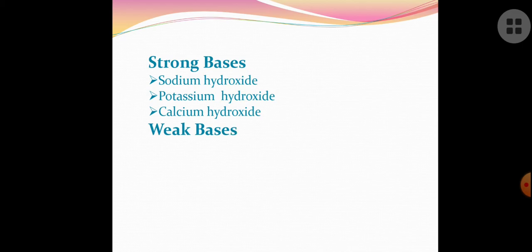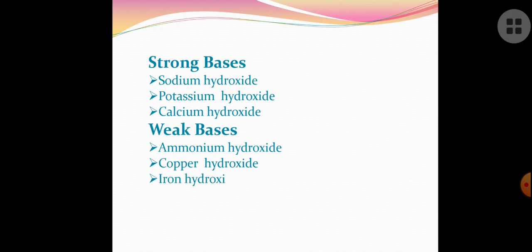Coming to weak bases. What are weak bases? Those which are unable to ionize 100%. Here we have examples like ammonium hydroxide NH4OH, which is used for cleaning purposes, like cleaning glass. Copper hydroxide Cu(OH)2, iron hydroxide, ferrous hydroxide Fe(OH)2 or ferric hydroxide Fe(OH)3, or simply iron hydroxide, no problem at 7th class level.